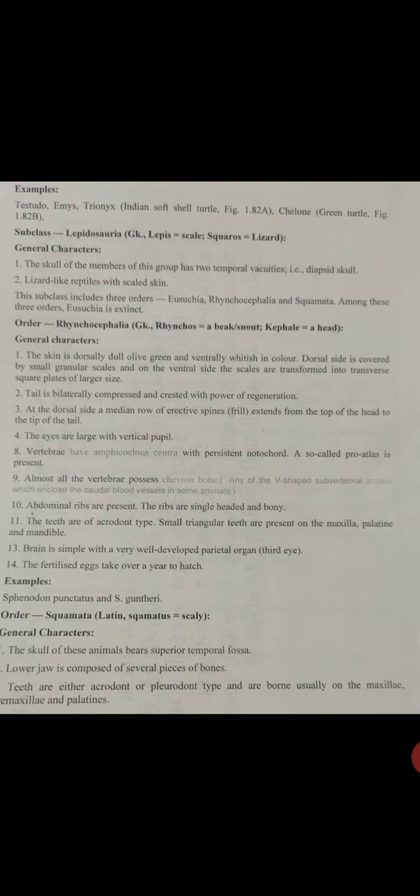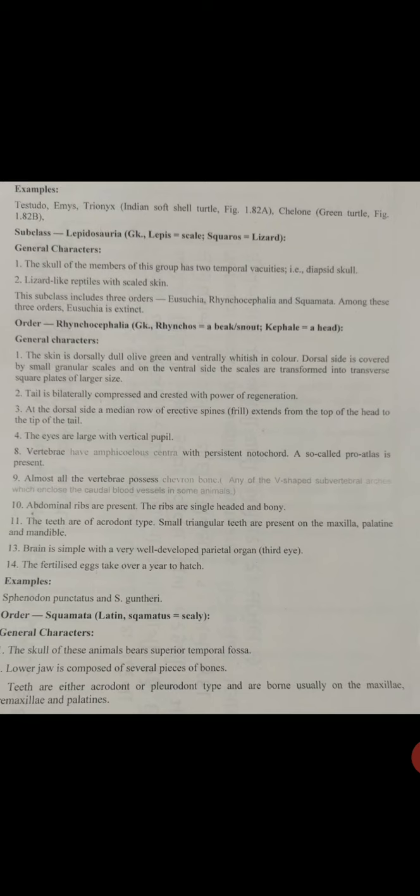Teeth are of acrodont type. Smaller triangular teeth are present on the maxilla, palatine and mandibles. Brain is simple with very well developed parietal organ, इनके third eye. The fertilized egg takes over a year to hatch. Sphenodon punctatus and S. guntheri are the examples of this Rhynchocephalia.